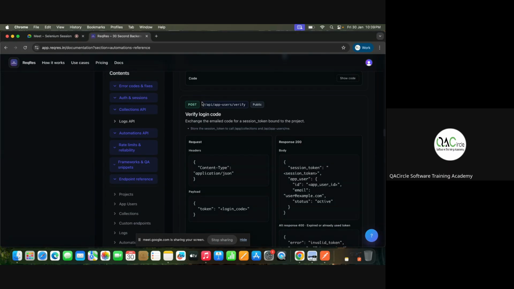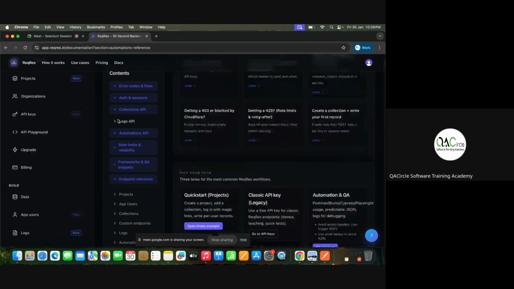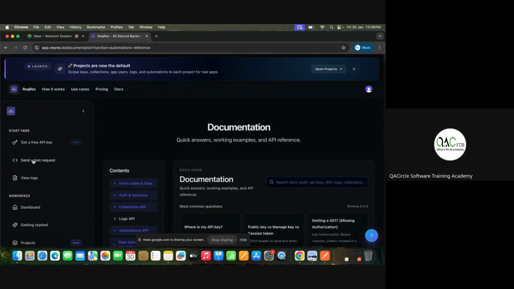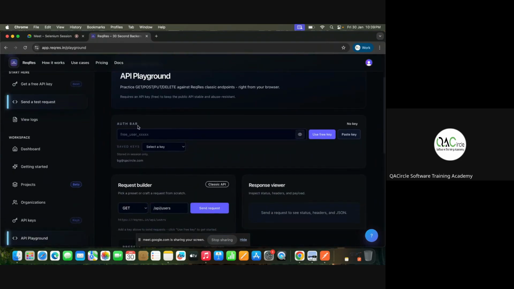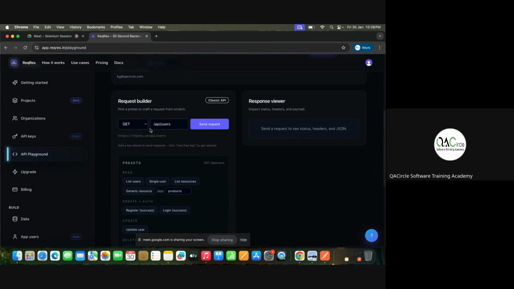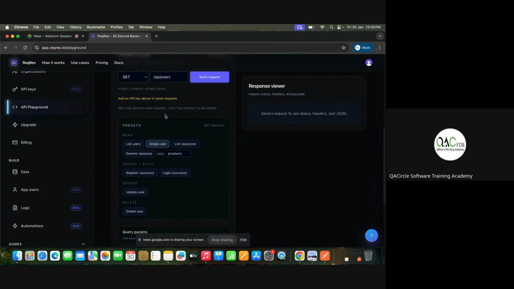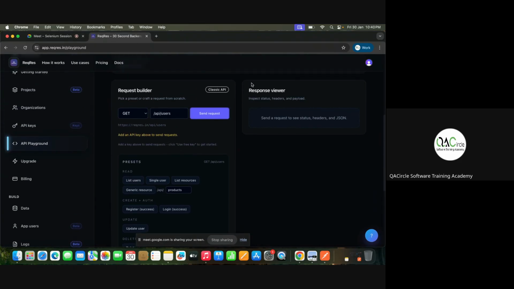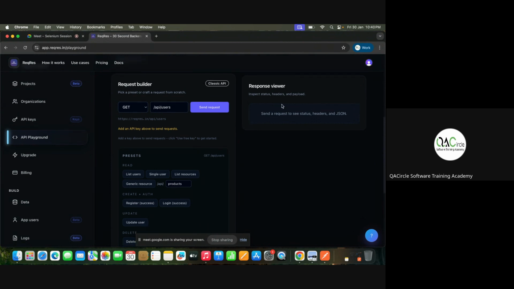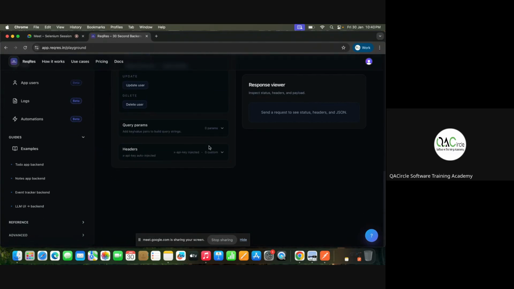See, it's a post API, app users verify. You can go here. The expected response is like this. N number of things you can practice. So it's very, very good to understand. Anything you can start, say get users. This is what you saw, no? See, add an API key. So okay, go here. Okay, where is the payload?